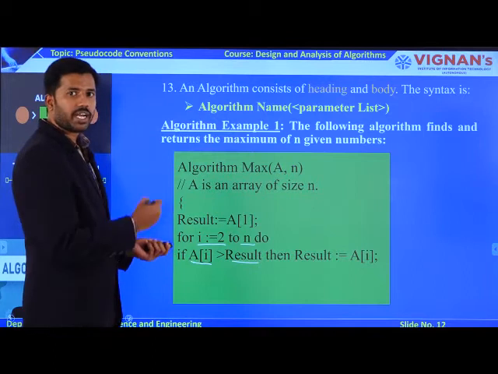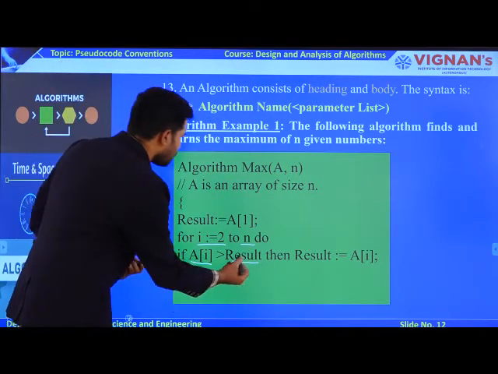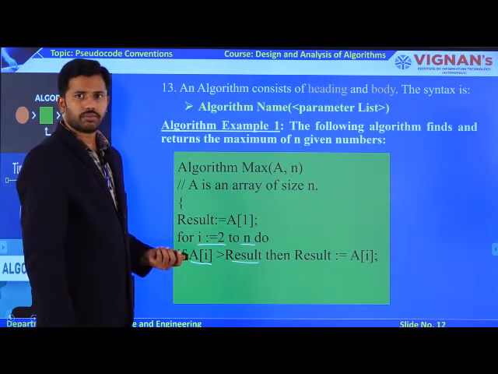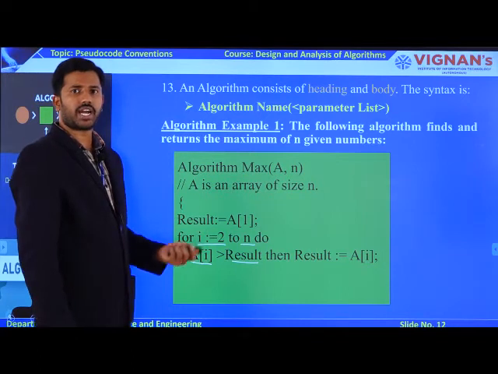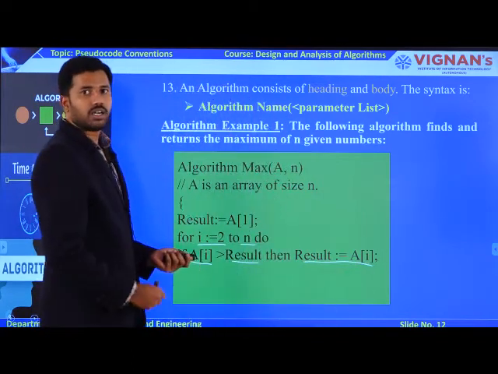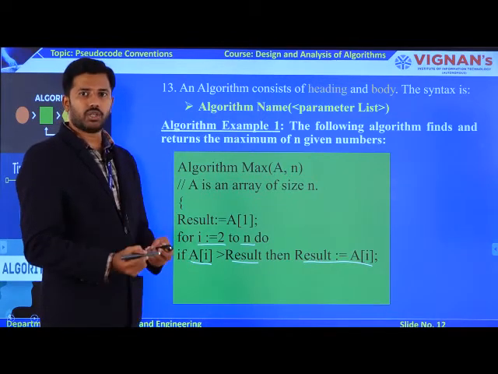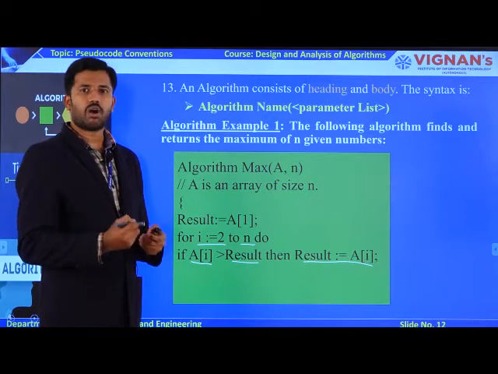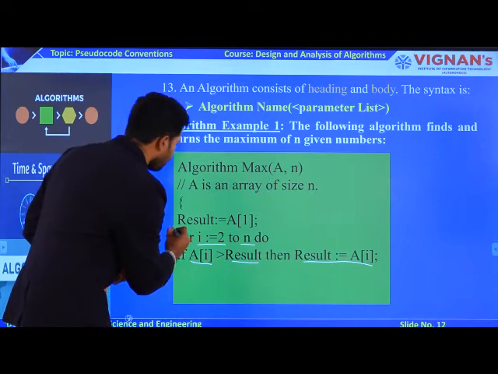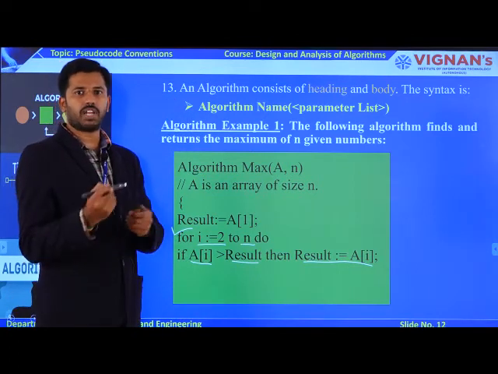So by comparing the A of i element with the result, if the result is less than A of i, then what happens? If A of i is greater than the result, then ultimately you need to update the value of the result to get the maximum value for each and every iteration of your for loop. Likewise, with the help of the for loop, you are going to trace all the elements which are available in the array.